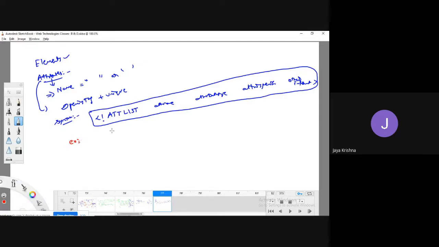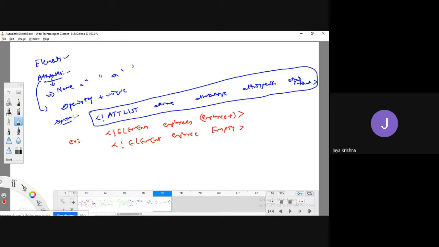For example, there is an element called employees, which is the root element, and I can have more than one employee. For example, I'm trying to declare the employee. Initially I made it EMPTY.